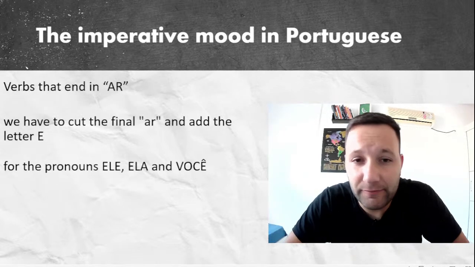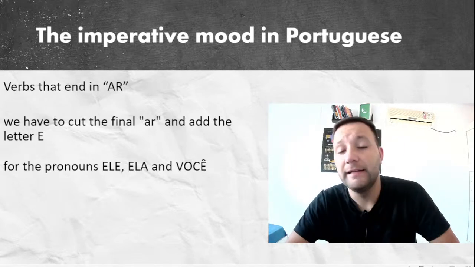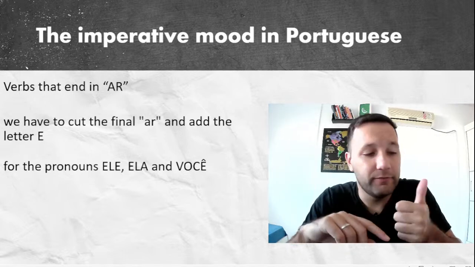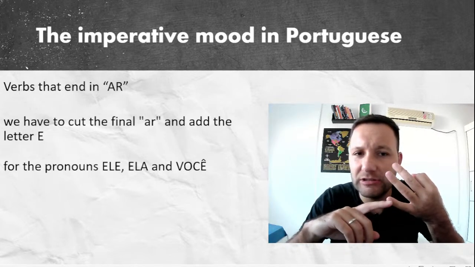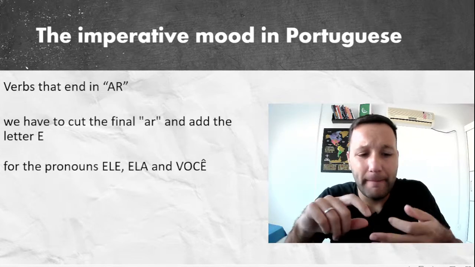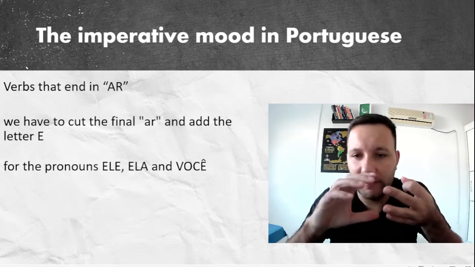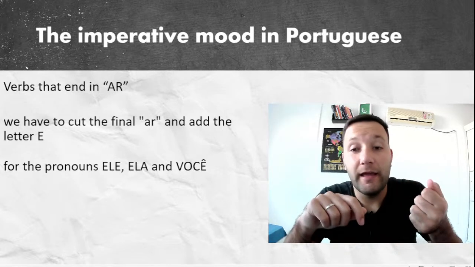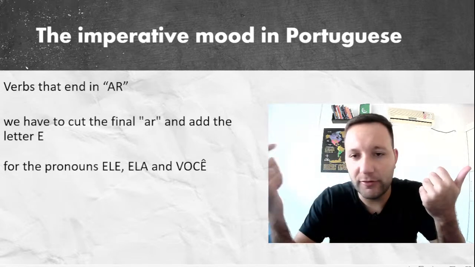First, the verbs that end in ar. What is the idea? In the imperative, we just have three conjugations. Yes, three conjugations. Why just three? Because he, she, and you, ele, ela, você, it's one. Nós means we, and they, eles or vocês.